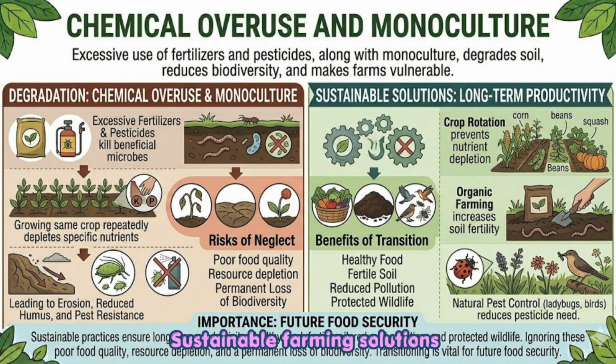Sustainable farming solutions. Sustainable practices like crop rotation, organic farming, and natural pest control ensure long-term productivity. Benefits: healthy food, fertile soil, reduced pollution, and protected wildlife. Risks of neglect. Ignoring these methods leads to poor food quality, resource depletion, and a permanent loss of biodiversity. Transitioning to these methods is vital for future food security.